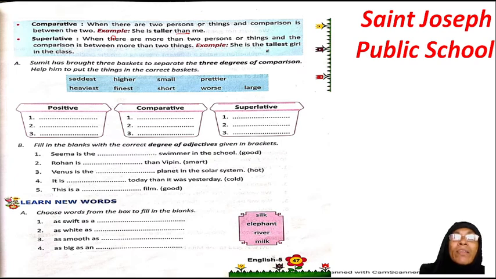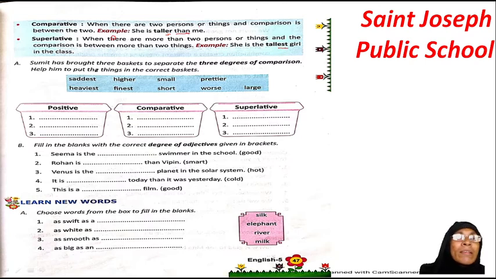Okay, and see over here in superlative est is always added, and in comparative er is always added when comparing the 2 nouns. So when you are comparing 2 persons or nouns, you are going to put er along with your adjective, and in your superlative you are going to use est.